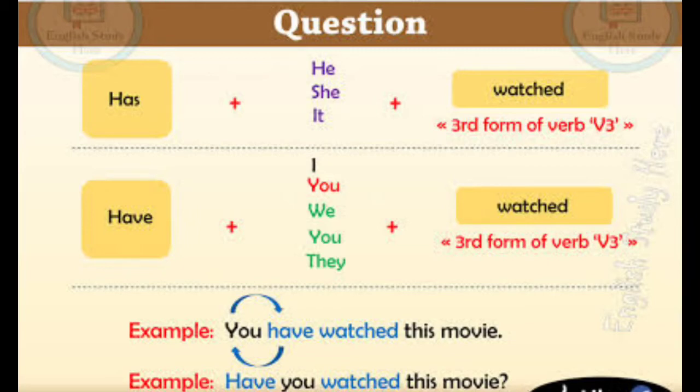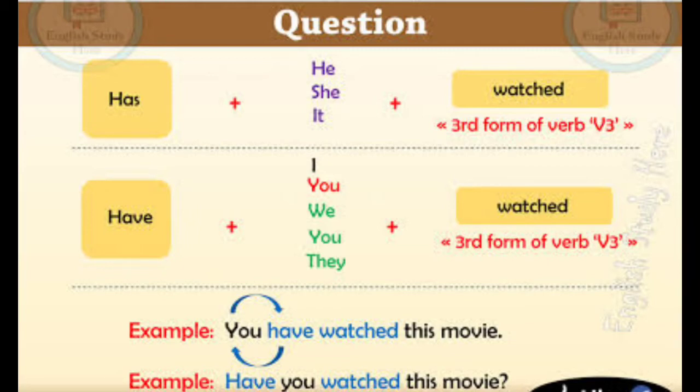For plural subjects like I, you, we, they, have should be brought to the front. So have plus subject plus verb 3. So have I watched, have you watched, have we watched, have they watched. So the verb 3 form should be used in the verb's place. So look at the example here. You have watched this movie. This is the positive sentence. See the interrogative sentence here. Have you watched this movie?